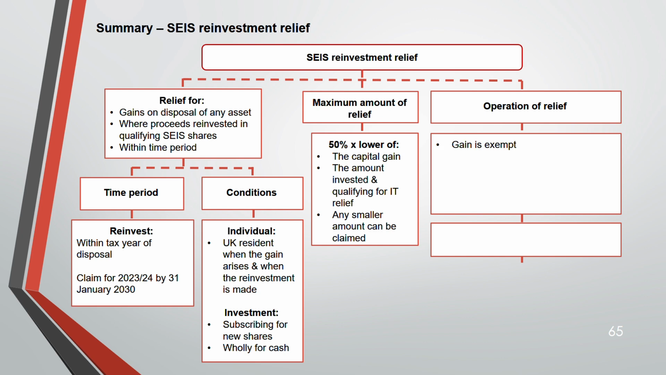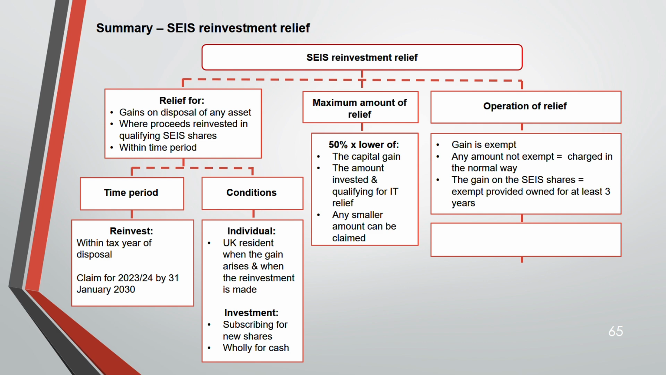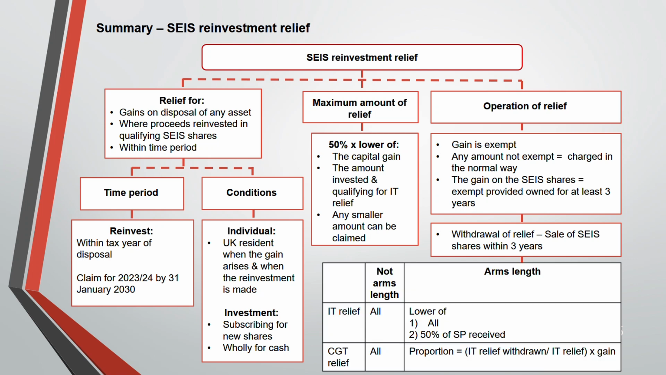Operation of the relief: the gain is exempt. The amount not exempt is chargeable. The gain on the SEIS is exempt if you are holding it for at least 3 years. Withdrawal of the relief: you are selling the SEIS shares within 3 years. So this is how it works. If it's not at arm's length, then all the income tax relief and CGT relief you have to pay back. And if it's at arm's length, for income tax relief, it is the lower of the original relief or 50% of sale proceeds received, and for CGT, it is the proportion that you have to pay back. The proportion is income tax relief withdrawn divided by income tax relief given. Now let us do a question.